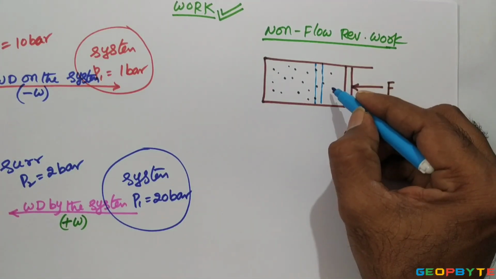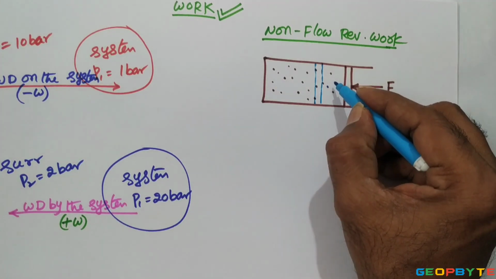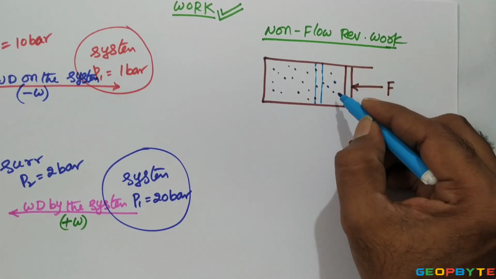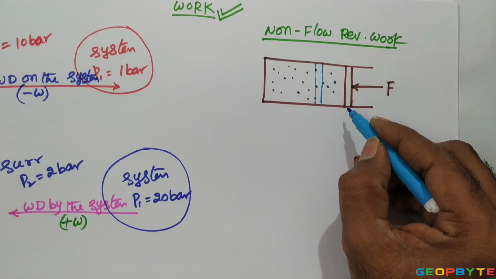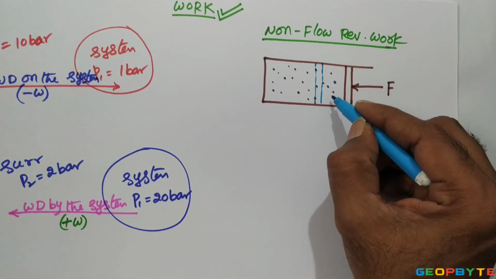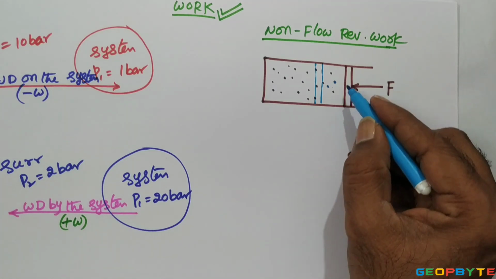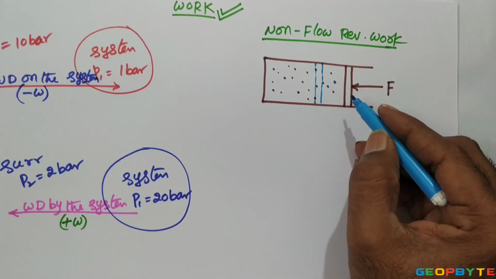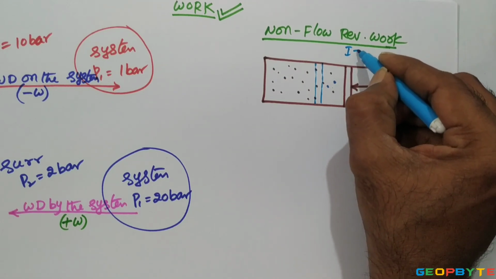If I ignore all irreversibilities like friction between one gas particle and another, friction between gas particles and the inner surface of the piston, and friction between gas particles and the inner surface of the cylinder walls, if all internal irreversibilities are ignored, then the process comes under a reversible process.